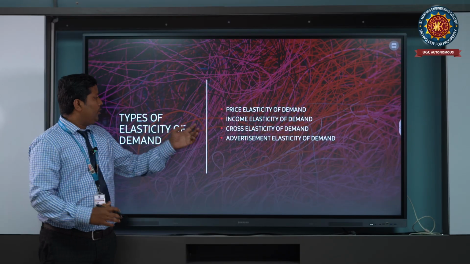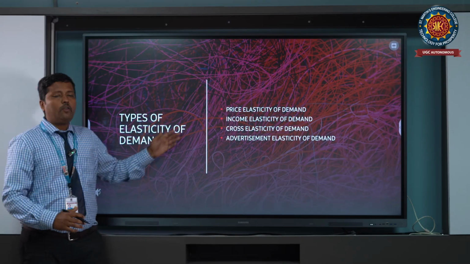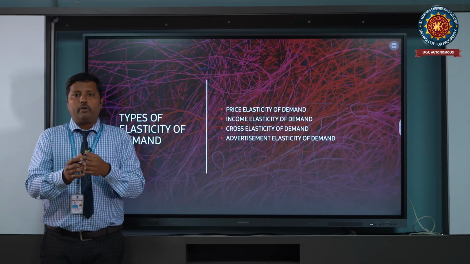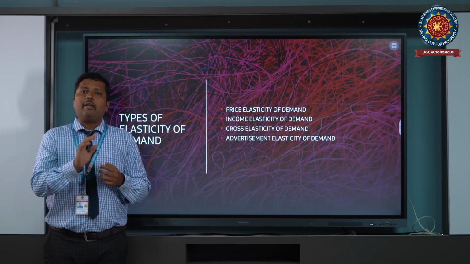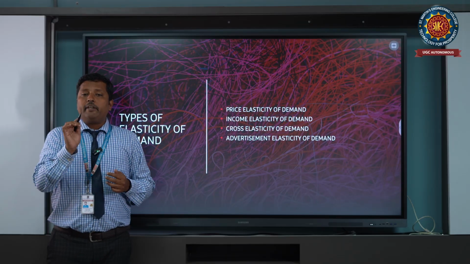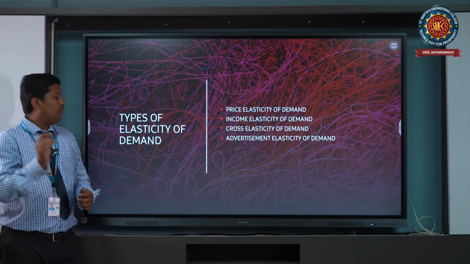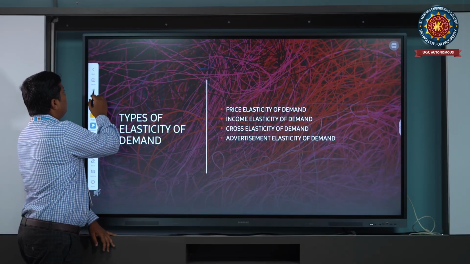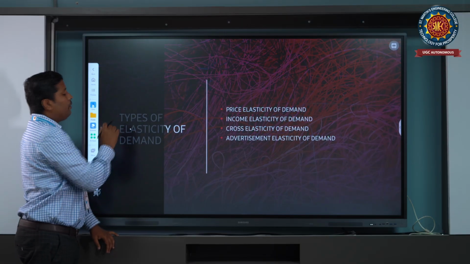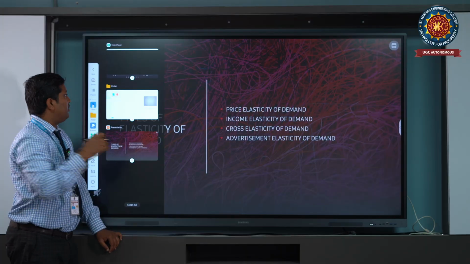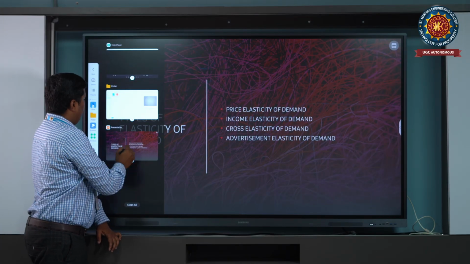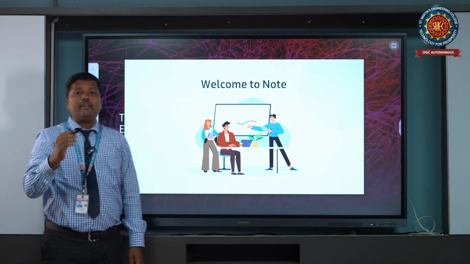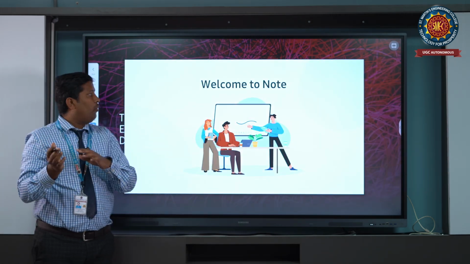Now, before going to these types of elasticity of demand, I am saying one more time, the law of demand as well as the elasticity of demand. Law of demand means price increases, demand decreases; demand increases, price decreases. Okay, so you need to understand that these are different categories, price and demand fluctuations.